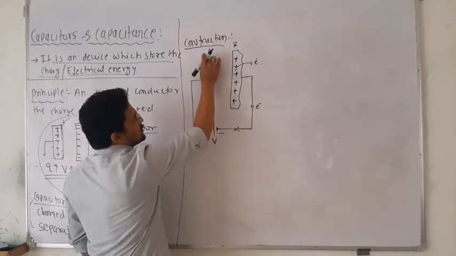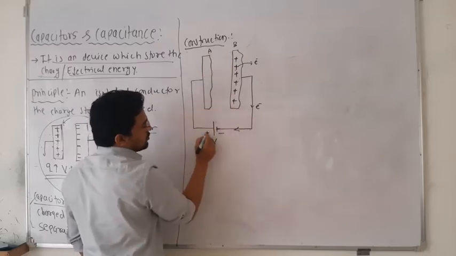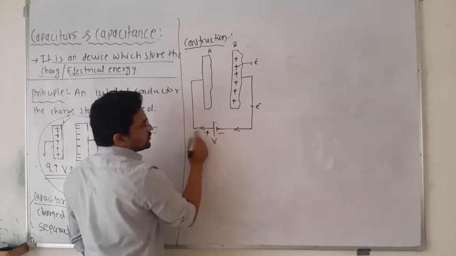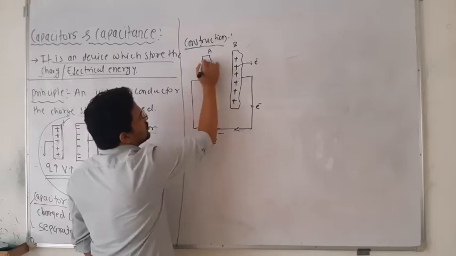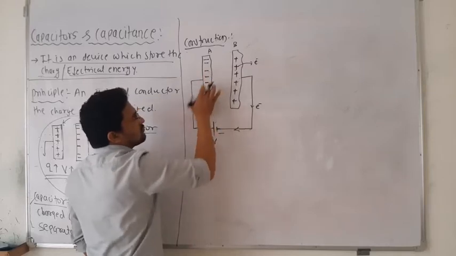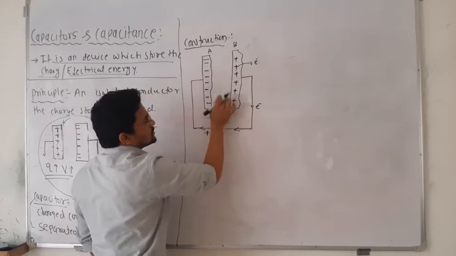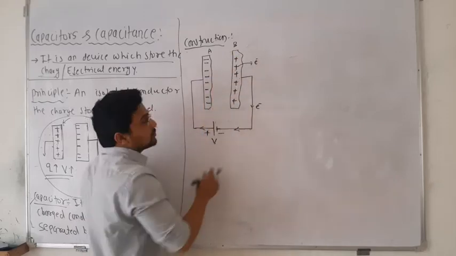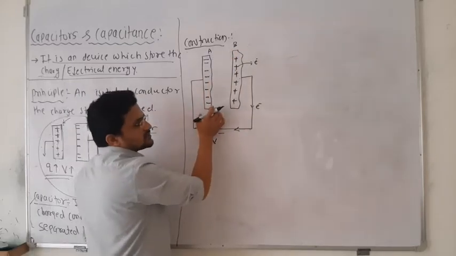Because this side has a deficiency of electrons, as it is connected to the high potential. Electrons always travel opposite to the conventional direction, so this is the direction of the electron, and the electrons accumulate on this conductor, which becomes negatively charged. There is no contact between these two conductors, so these charges will reside. They never jump from one conductor to the other, because there is no path available for them. This is how the capacitor actually works.